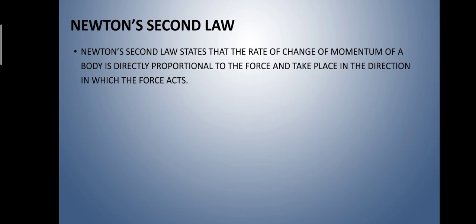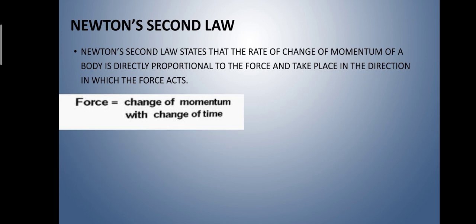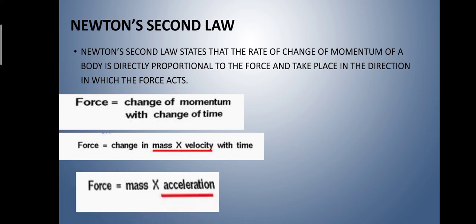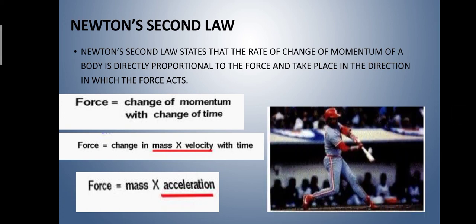Next is Newton's second law. Newton's second law states that the rate of change of momentum of a body is directly proportional to the force and takes place in the direction in which the force acts. So it can be given as force is equal to change of momentum with change of time. That is, force is equal to change in mass into velocity with time, and it is given by force is equal to mass into acceleration. In this image, the player hits the ball, that is, it gives acceleration. This explains Newton's second law.